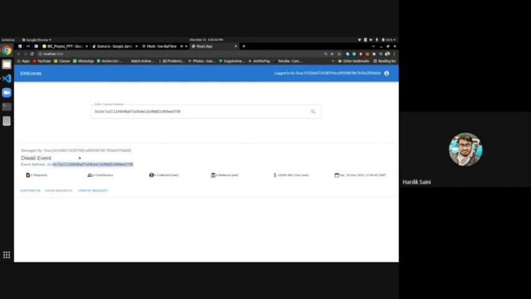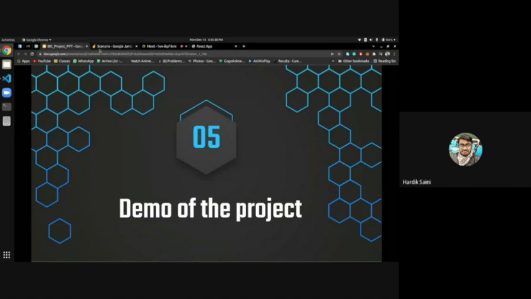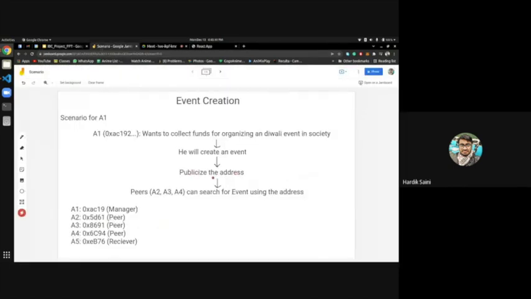If the address I am entering has a valid event contract at that address, then that contract will be shown here. When I say publicize the address, the creator of the contract will publicize that address. Okay, now I will move on to the second event.